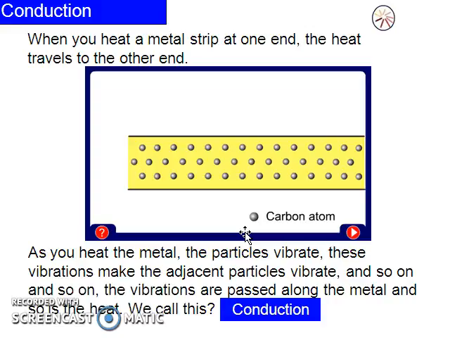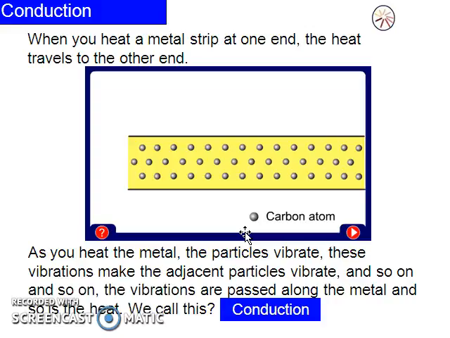If we heat a metal strip from one end, the heat will transfer from that end to the other end. How does this take place? Due to the heat, the particles inside the metal start to vibrate, and due to this vibration the next particles vibrate, and then the next, and so on.